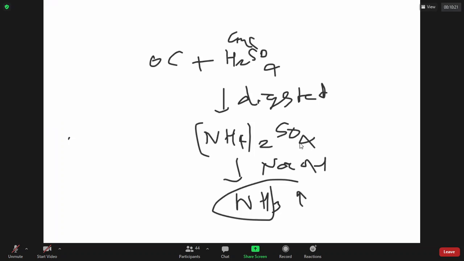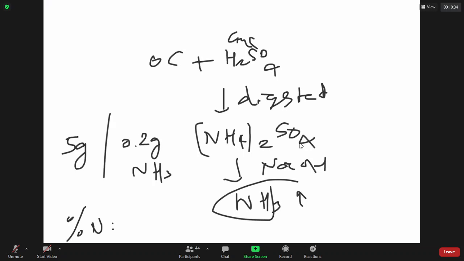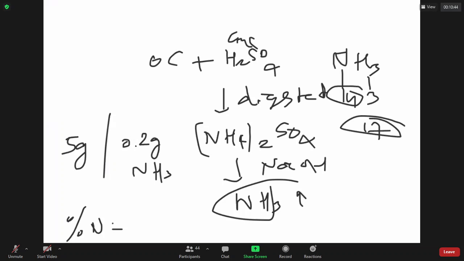Suppose from 5 grams of organic compound, I got 0.2 grams of ammonia. Now, what is the percentage of nitrogen? In ammonia, nitrogen atomic weight is 14, and 3 hydrogens weigh 3. In 17 grams of ammonia, how many grams of nitrogen is there? 14 grams of nitrogen is there in 17 grams of ammonia.